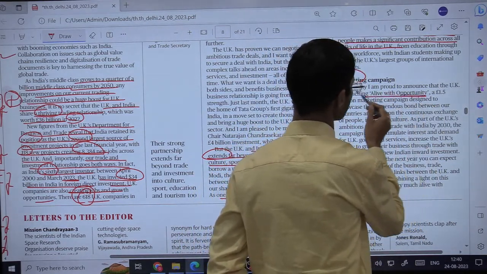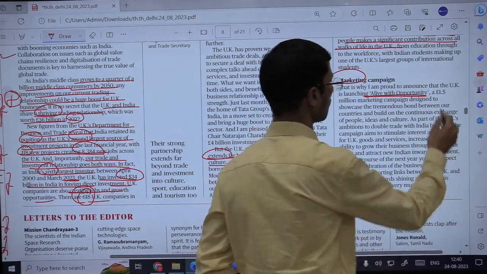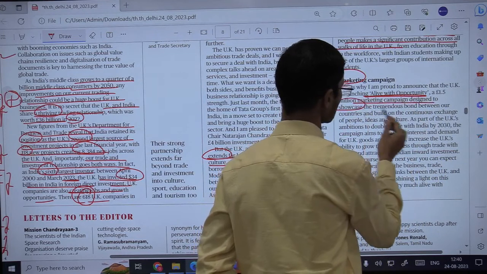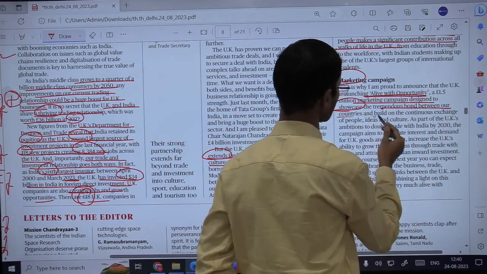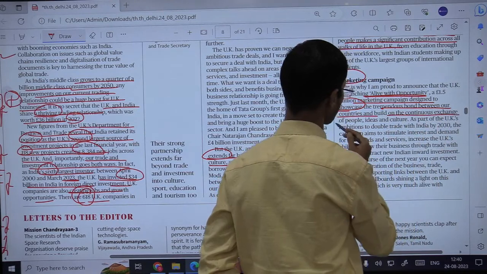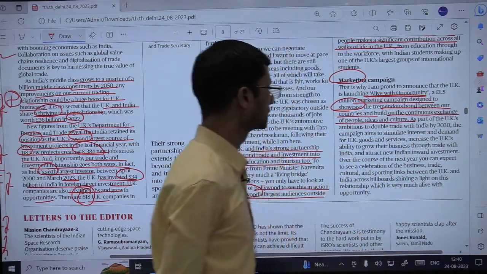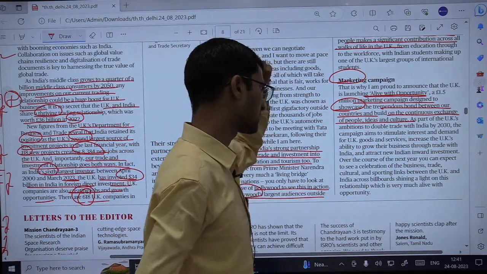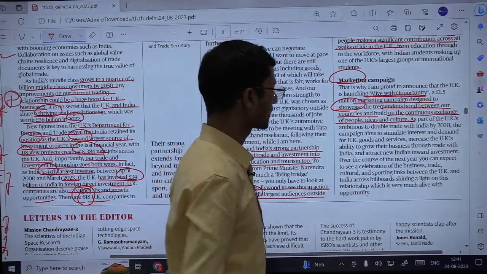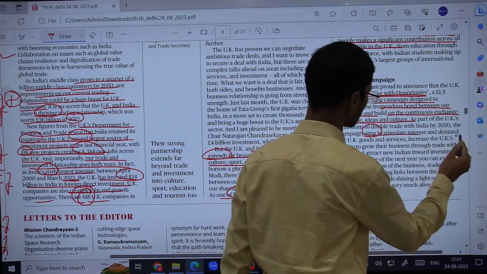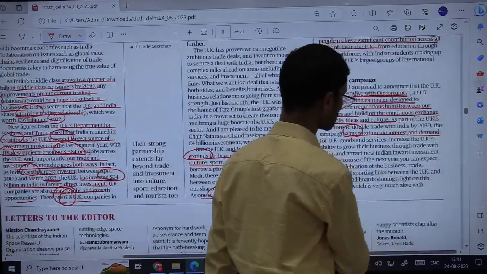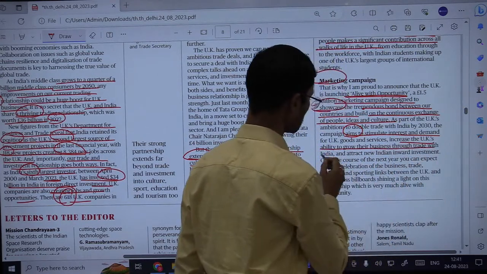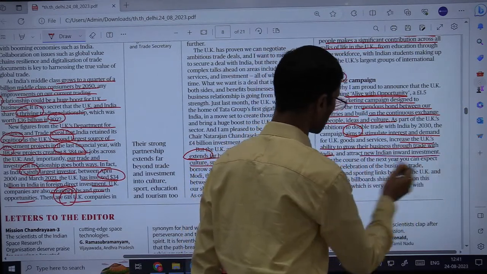The campaign name is Alive with Opportunity, a 1.5 million marketing campaign designed to showcase the tremendous bond between the two countries and build on the continuous exchange of people, ideas and culture. Fine. So as a part of UK's ambition to double trade with India by 2030, the campaign aims to stimulate interest and demand for UK goods and services, increase the UK's ability to grow their business through trade with India and attract new Indian inward investment.